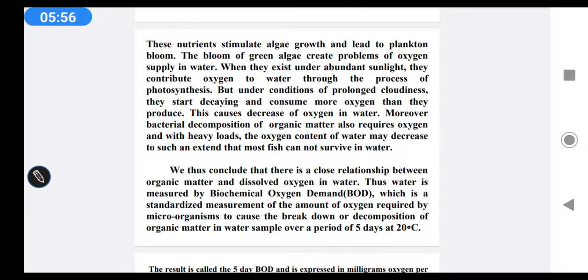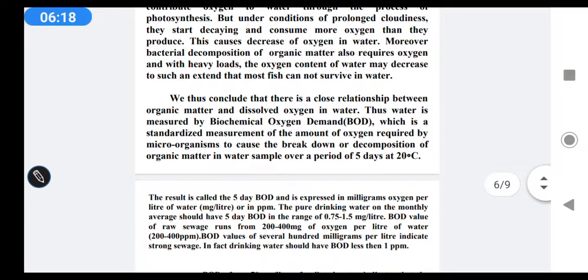So what will happen? This causes a decrease in the oxygen in water. Moreover, bacterial decomposition of organic matter also requires oxygen, and with heavy loads, the oxygen content of water may decrease to such an extent that most fish cannot survive in water. We thus conclude that there is a close relationship between organic matter and dissolved oxygen in water.